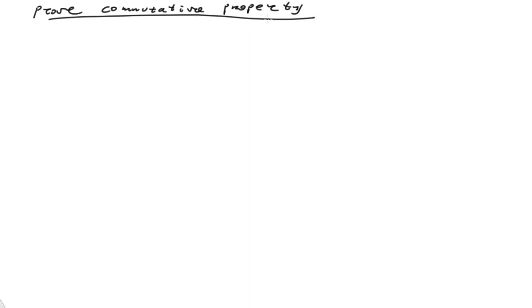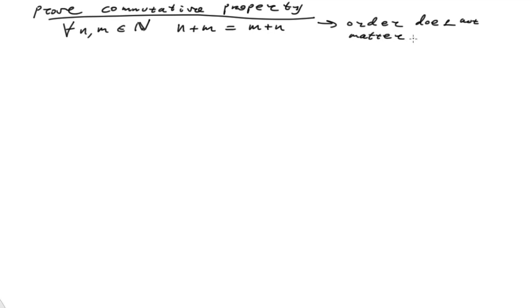Okay, commutative property. We know the commutative property is this: for all n and m that are elements of the natural numbers, it's true that n plus m is equal to m plus n. And this is saying that order does not matter. Okay, order does not matter.